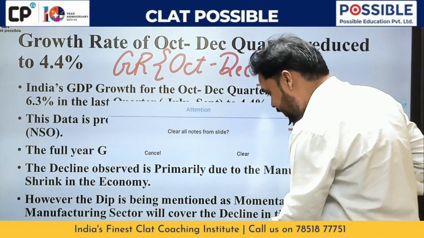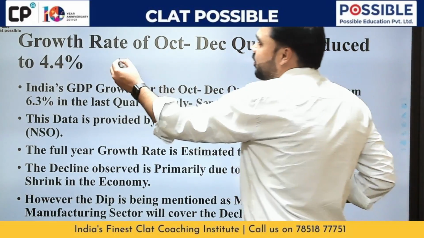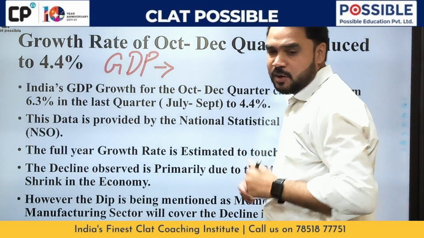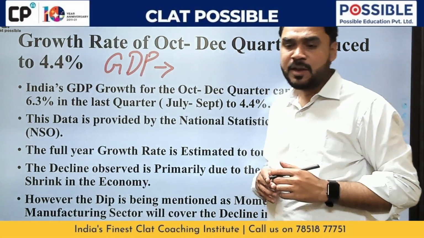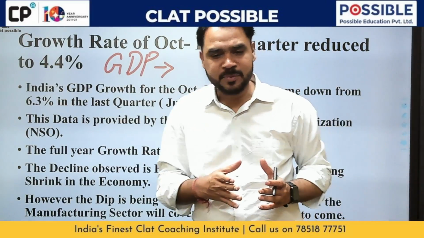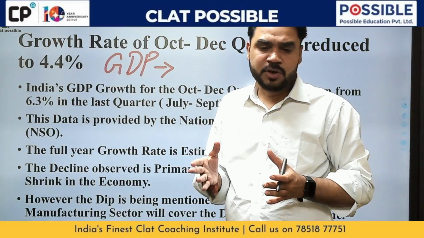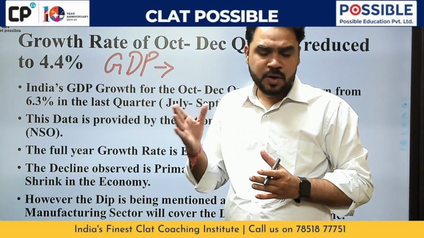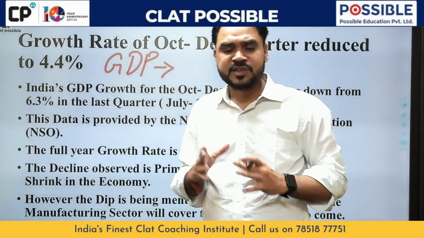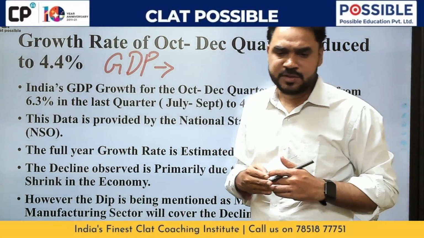Now guys, let's just pay attention to what exactly it meant. So guys, GDP growth in India is calculated on a quarterly basis. Like we all know, the first quarter starts from 1st of April till 30th of June, followed by the July to September quarter. After that you have the October to December quarter, and at last the January to March quarter. So this is how the financial year is divided into 4 quarters.